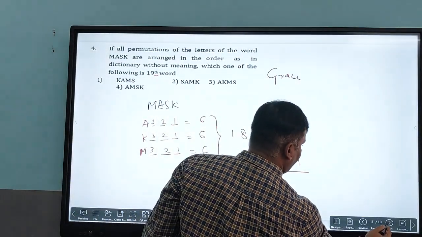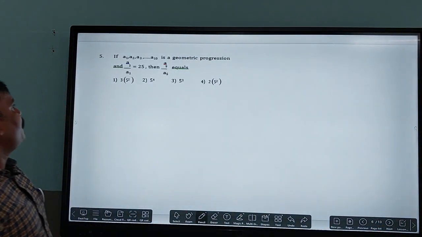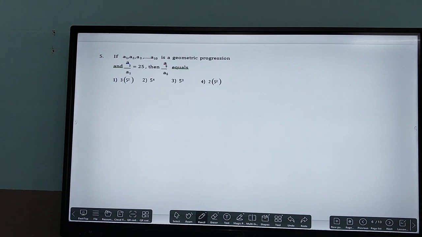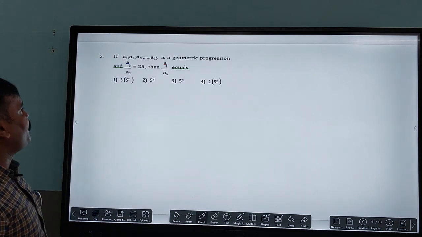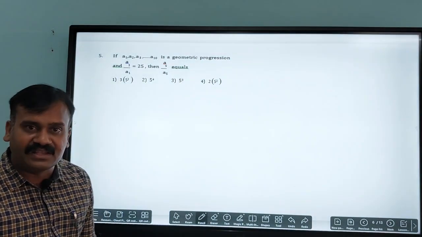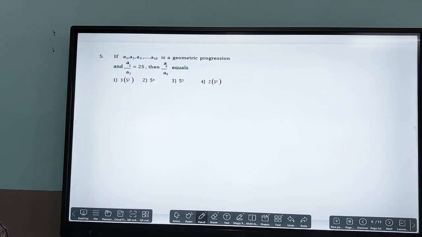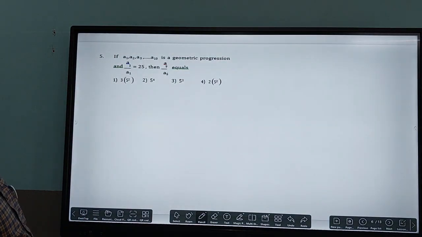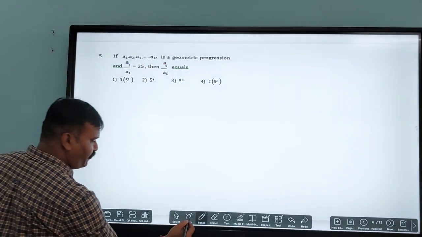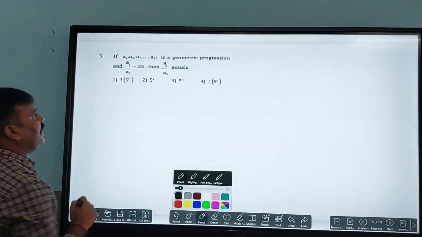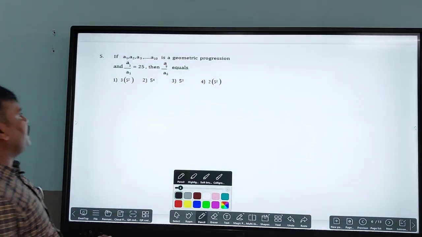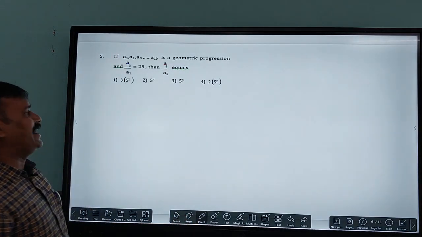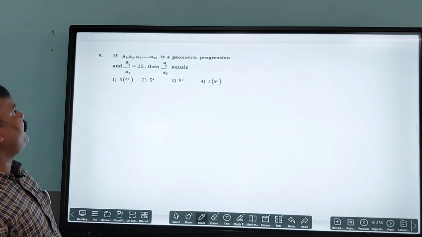The 5th question: if A1, A2, A3 and so on is a geometric progression, from the sequence and series first year concept, and A3 divided by A1 is equal to 25, then we need to find the value of A9 divided by A5.